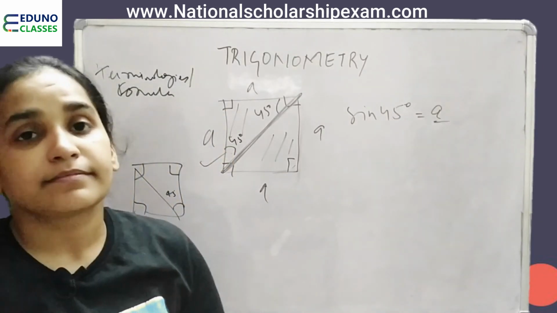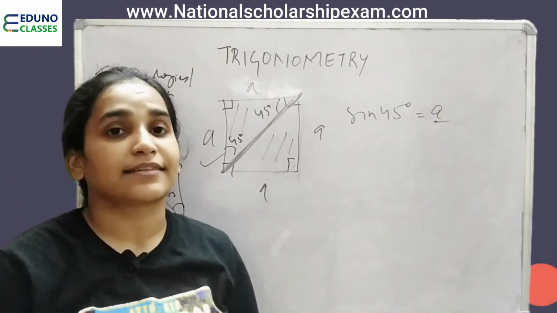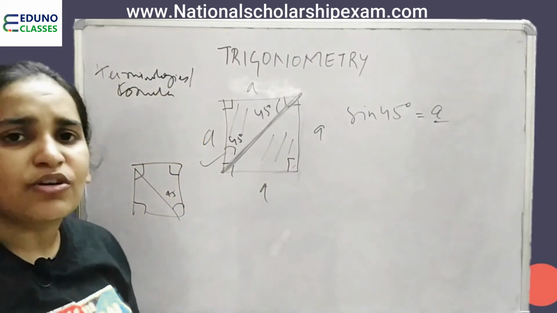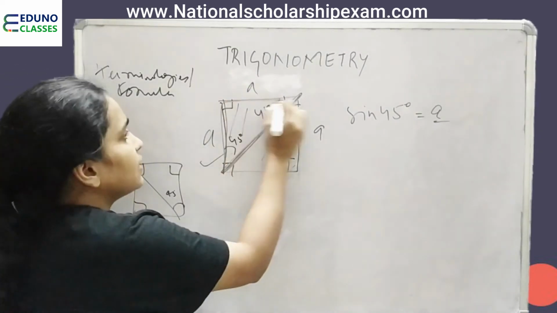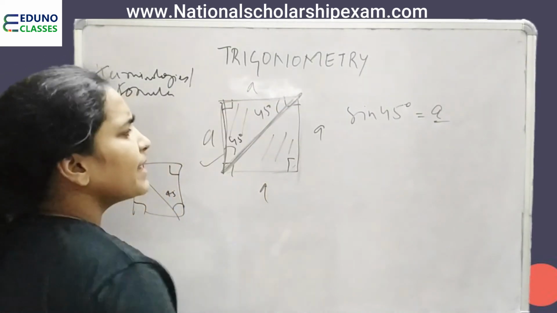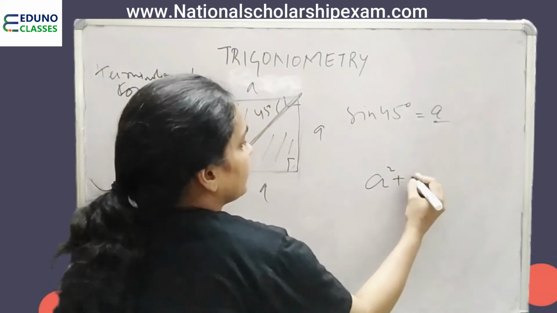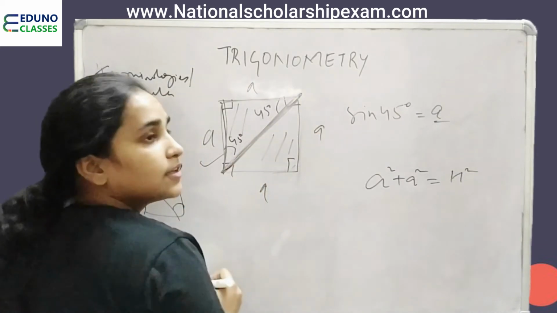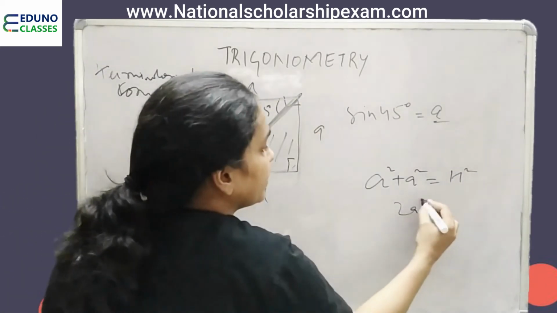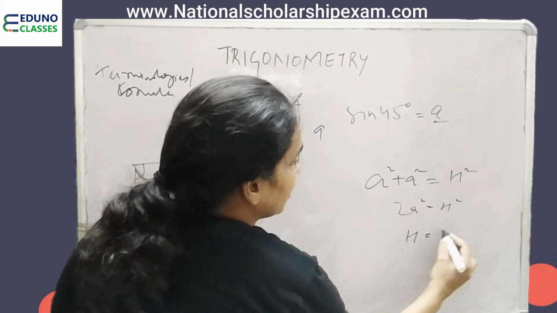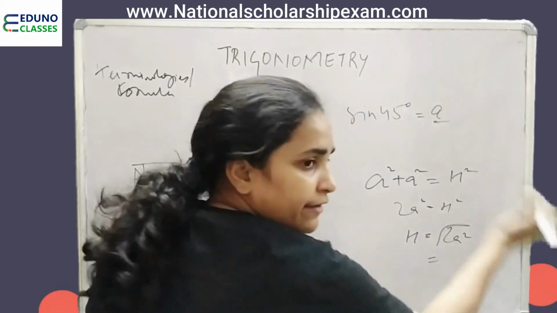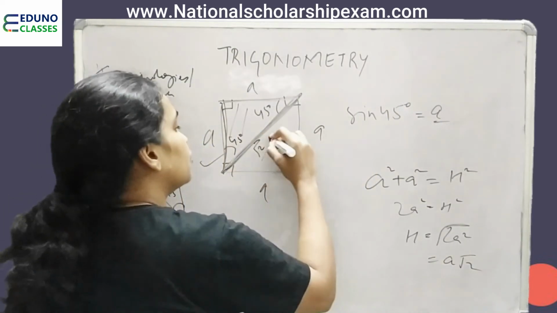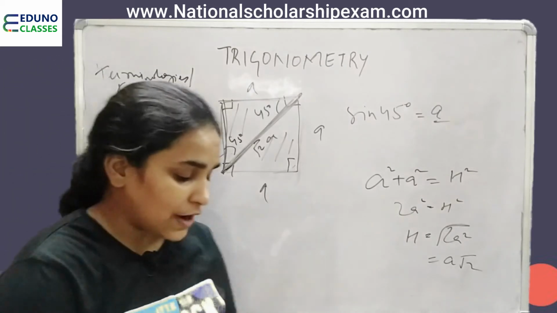There is one theorem which you have been learning since class 6th, Pythagoras theorem, right? So let's apply Pythagoras theorem now. This is the right angle triangle we are talking about. A square plus A square is equal to hypotenuse square. Hypotenuse here is this one. So 2A square is equal to hypotenuse square. Hypotenuse is equal to root 2A square. A will come out of the square root, we are left with 2. So this becomes root 2 A. This is how you always have to apply.